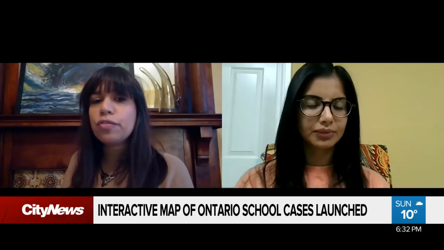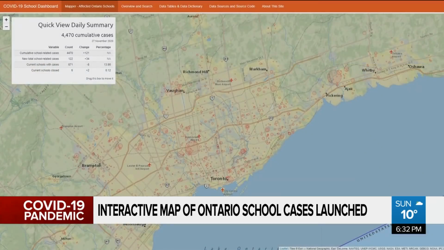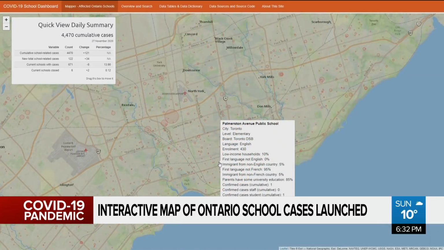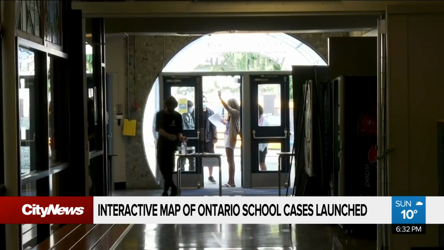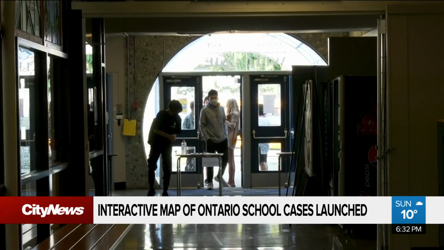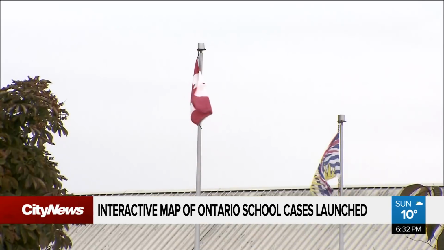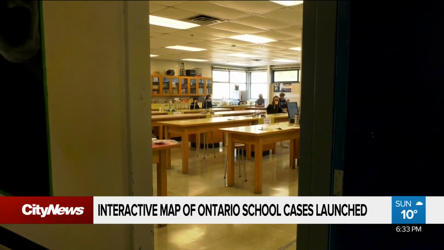I think one of the primary value adds of this data is to actually show what the school population is like. It tells you, for example, what proportion of children are from low-income households. We don't have data on racial composition, which we know is very important to understanding COVID, but we do have low income, for example, and we do have university educated parents. Both of those are strong correlations in terms of just general education outcomes. We know that in schools where there are a large proportion of children, low income parents without university education, they are more at risk of a number of other issues in terms of going forward.